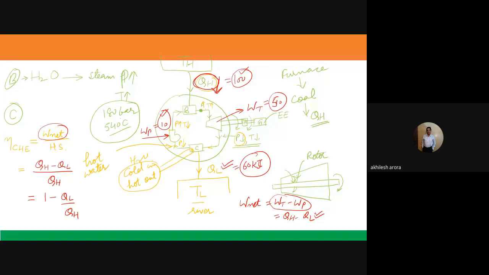So this is how we can say that the efficiency of a cyclic heat engine will always be less than 100%. It can never be equal to 100%. You can see what is the value of QL. QL is equal to 60. What is QH? QH is equal to 100. So it is equal to 1 minus 0.6 is equal to 0.4. So efficiency is equal to 40%. So efficiency is represented by a symbol which is known as eta.